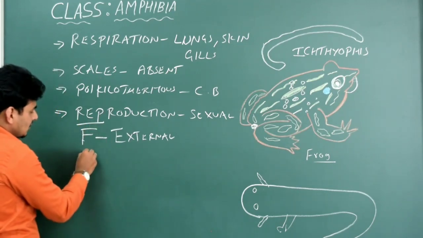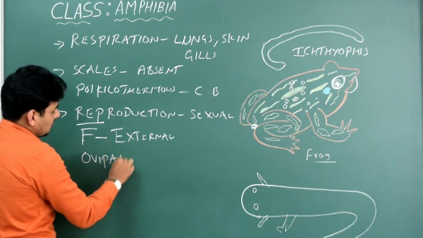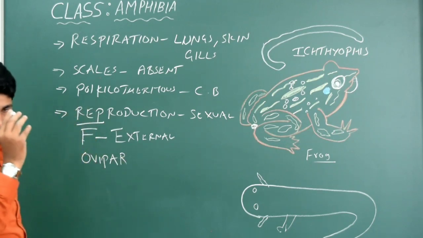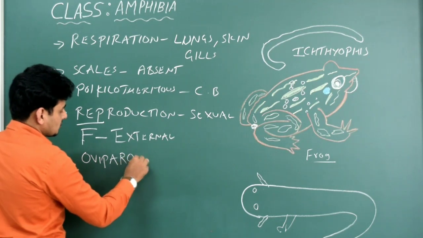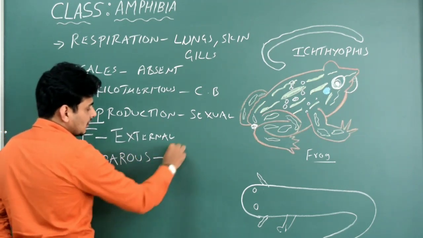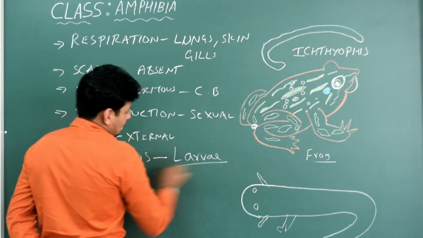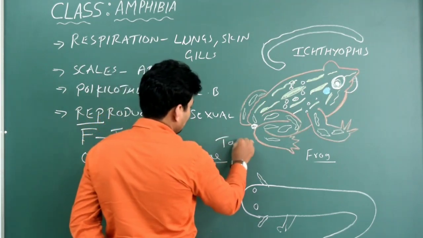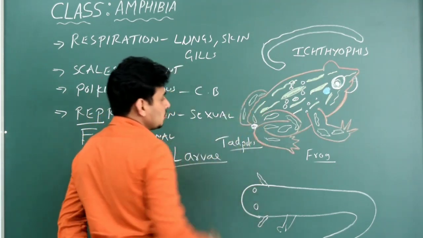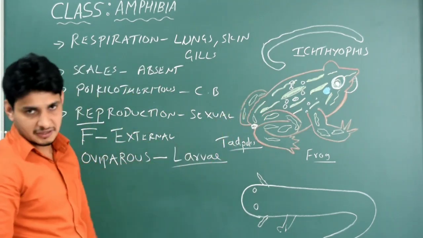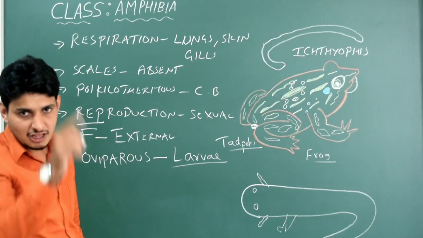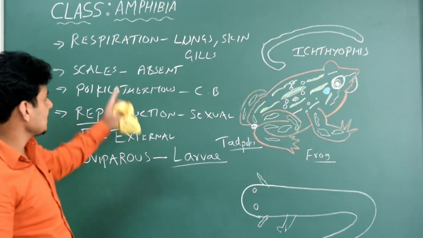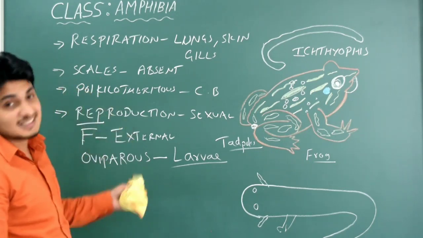Fine. The next is they are all oviparous. After the external fertilization, the next stage is eggs. Egg-like structures will be developed. So it is oviparous, and after that what you see is larvae. That means development is always indirect. In the case of frog, you see tadpoles. Have you seen tadpoles? The tadpoles will mature into this kind of adult. That means it is larvae. Tadpoles are nothing but larvae itself. In the case of larvae, you see a tail. So this is one character. That is indirect development. So these are the important characteristics of the class Amphibia.